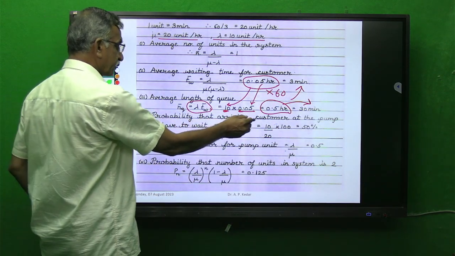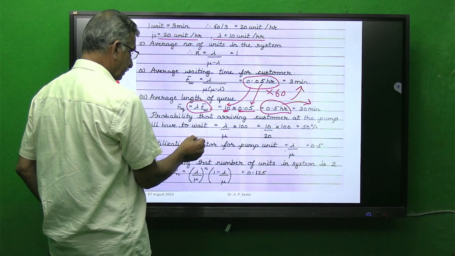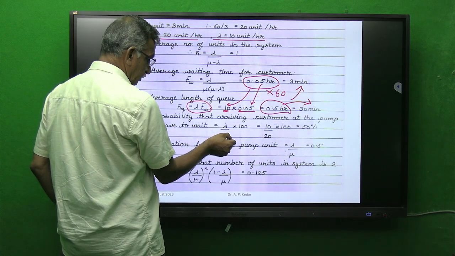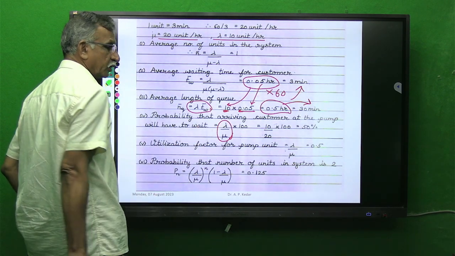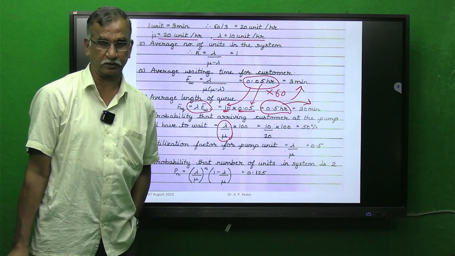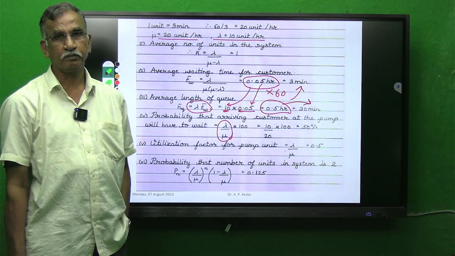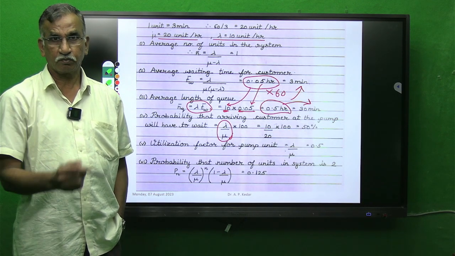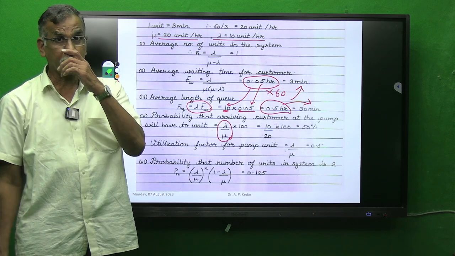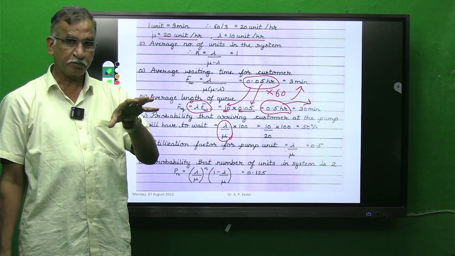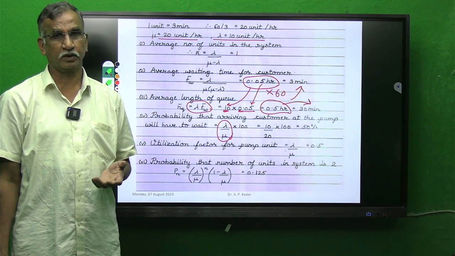Probability that an arriving customer at the pump will have to wait. So this lambda by mu indicates the utilization factor, or proportion of time the system is busy, that we have seen in the notation formula lambda by mu. So lambda by mu will give me a fraction value.